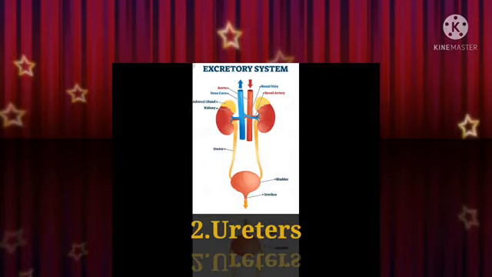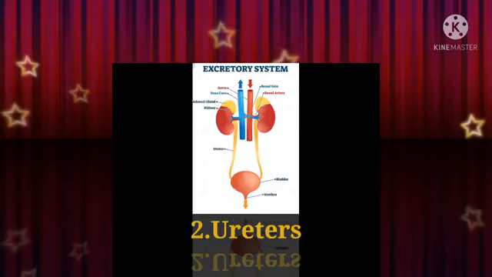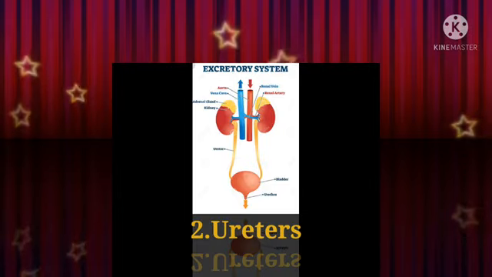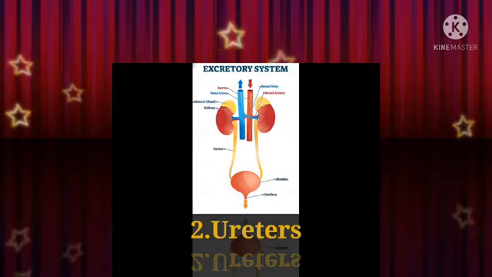Our next topic is ureters, human excretory system, second part. Okay. See this diagram. These are ureters. There are a pair of whitish, narrow, distensible and muscular tubes of 30 centimeters length. Each ureter arises from hilus of the kidney.